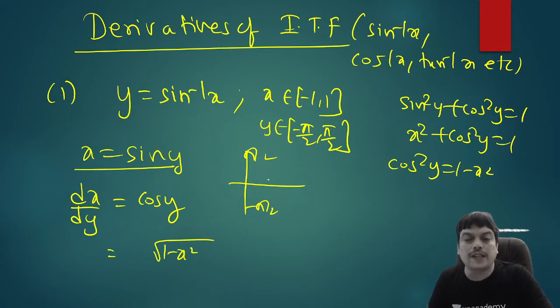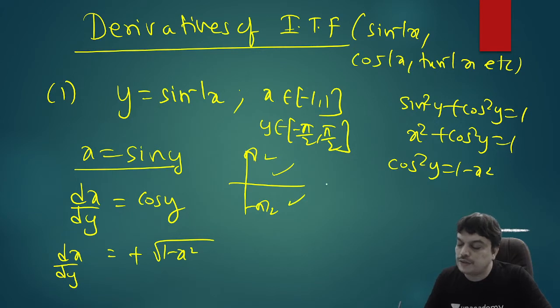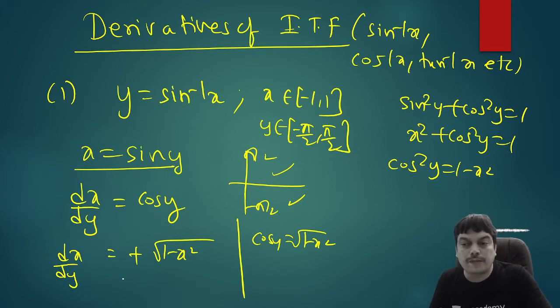But in this interval, cos has to be positive. Therefore, we will be taking a plus sign. dx by dy will be equal to, taking a plus. We will not be taking a minus because in this interval, cos is positive. So you will be taking the value of cos y as root of 1 minus x square. So thereby dx by dy is equal to root of 1 minus x square.